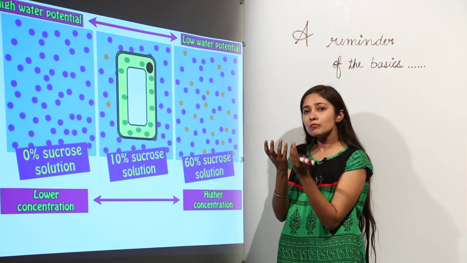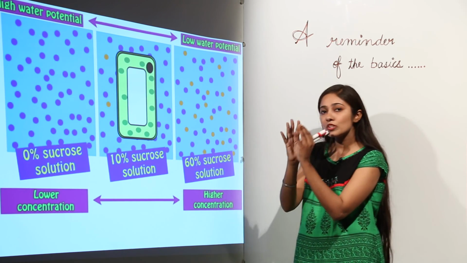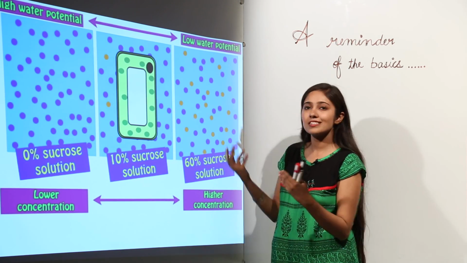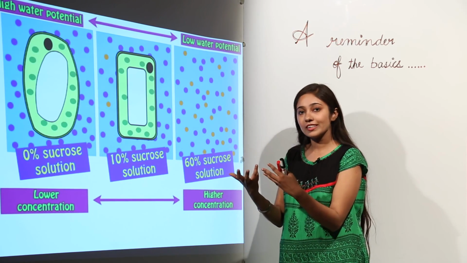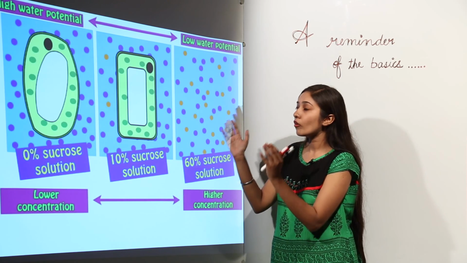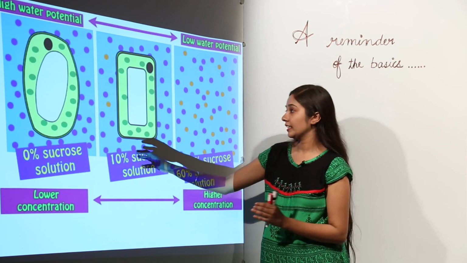So there will be almost negligible movement of water molecules. The cell will almost maintain its shape and it will remain turgid. But when you put it in 0% sucrose solution, it is purely water, it is fresh water. So what is going to happen? The water will flow from outside to inside, and we will have a highly turgid cell in this case.